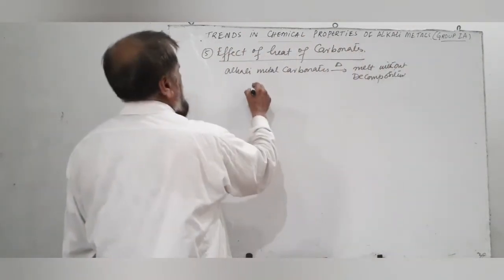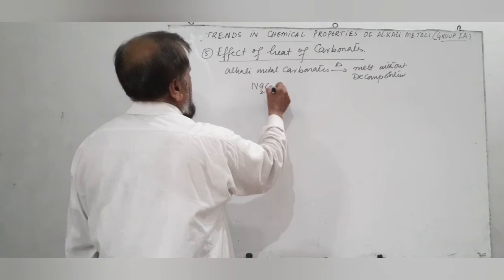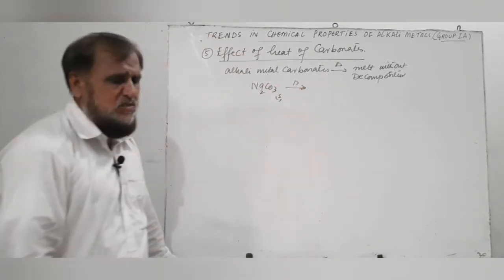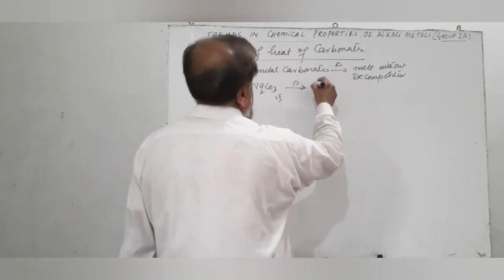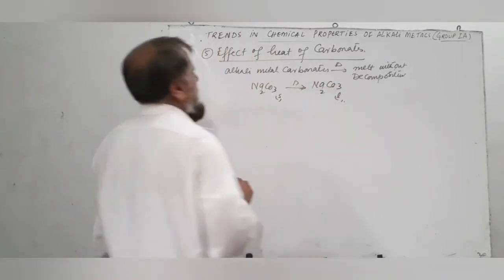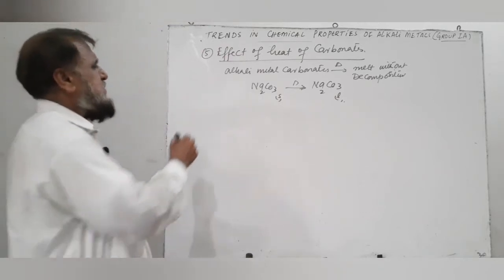For example, when solid sodium carbonate is heated, it does not undergo decomposition, rather it changes into a liquid, it melts. They undergo melting without any decomposition.